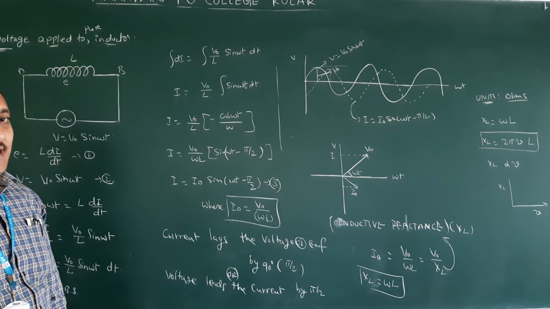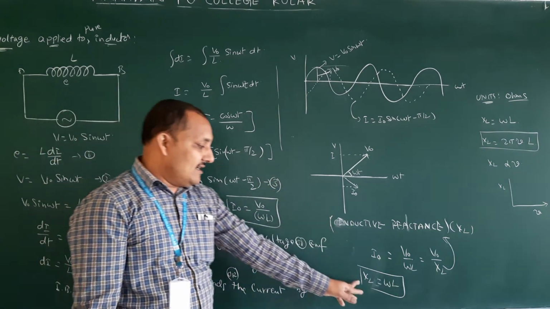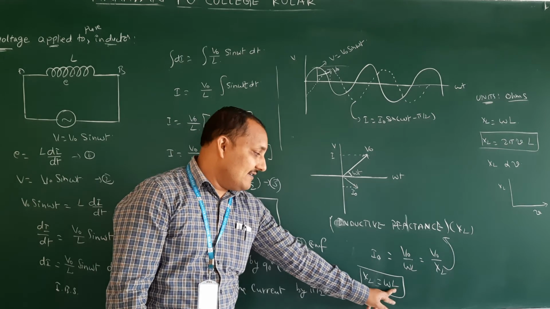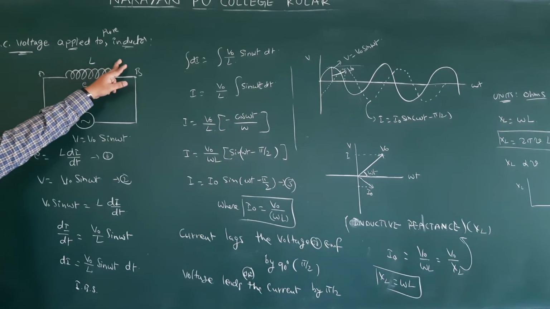Find the inductive reactance, find the peak value of current at the time. So inductive reactance means we have to use this one: XL is equal to omega L. They will give the L value. Okay, this is about AC voltage applied to a pure inductor.